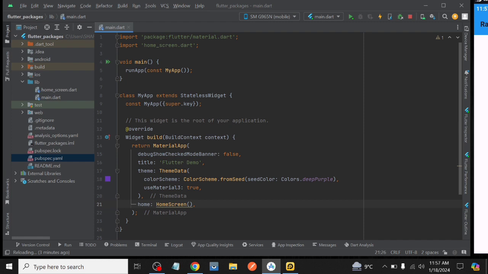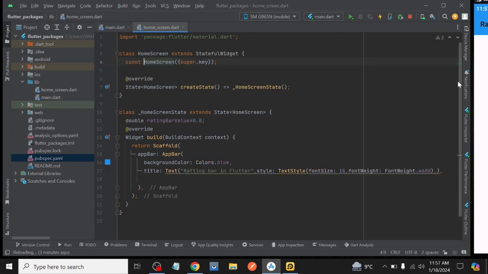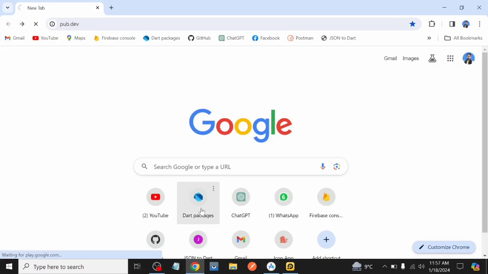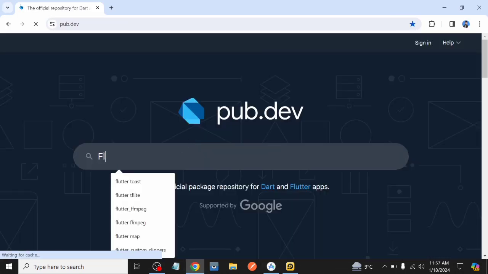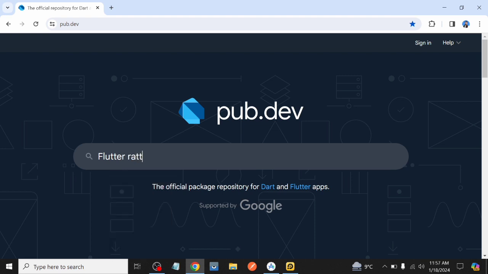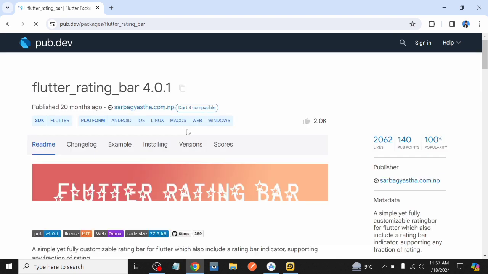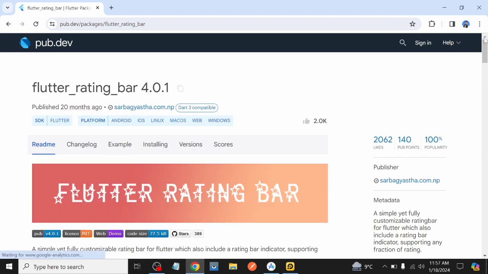Let's move on. First of all, we create a class with the name of home screen. I already created a class with the name of home screen. Then after that, we open Google Chrome and go to pub.dev and search for our required package. Our required package is Flutter rating bar.